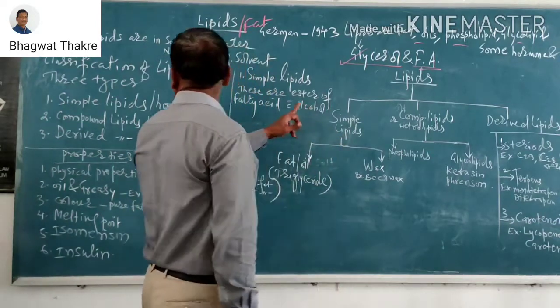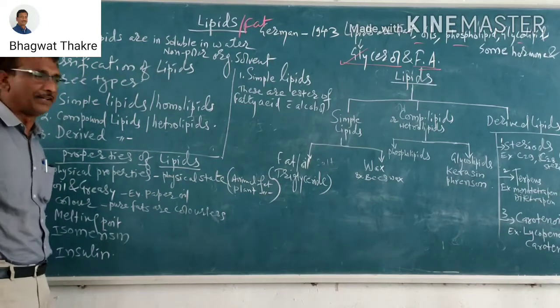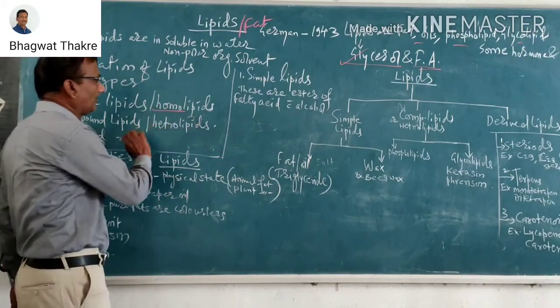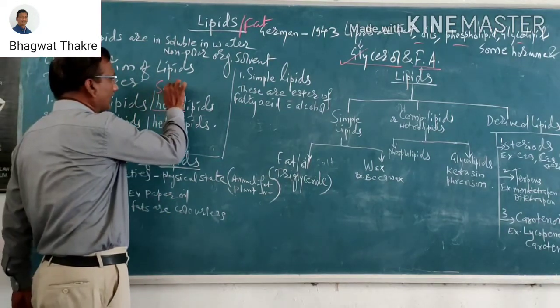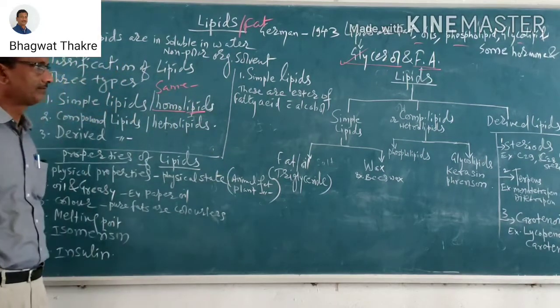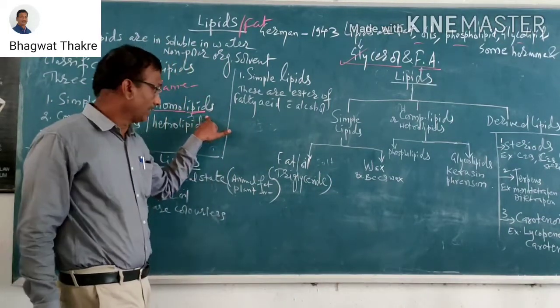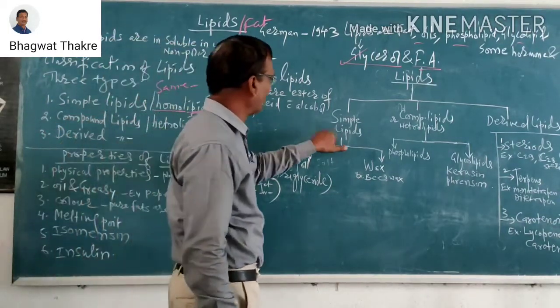Simple lipids are also known as homolipids. Homo means same, which complements the lipids, that is simple lipids.